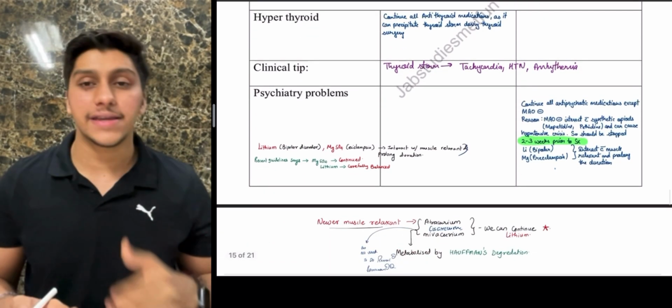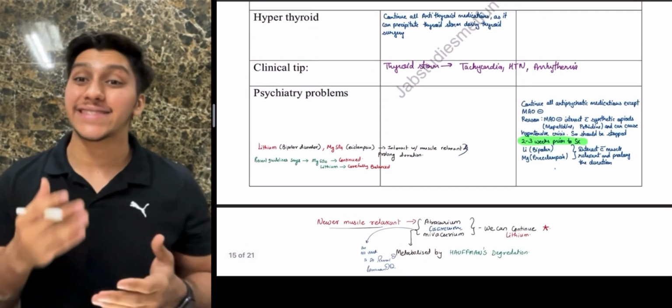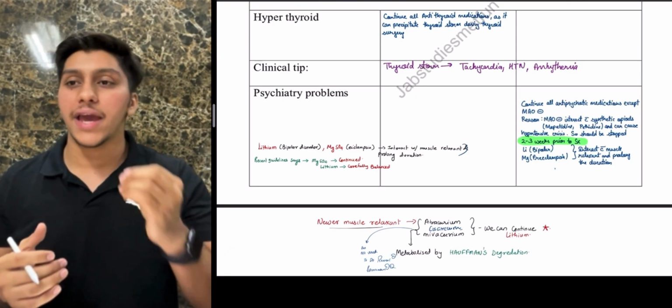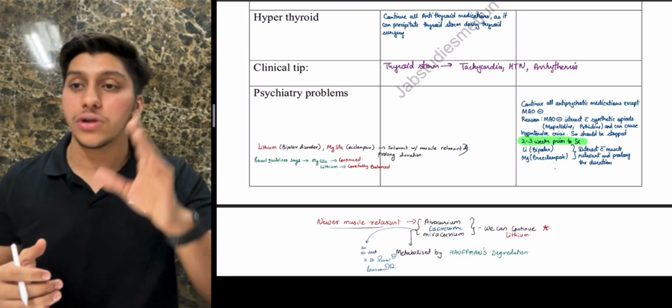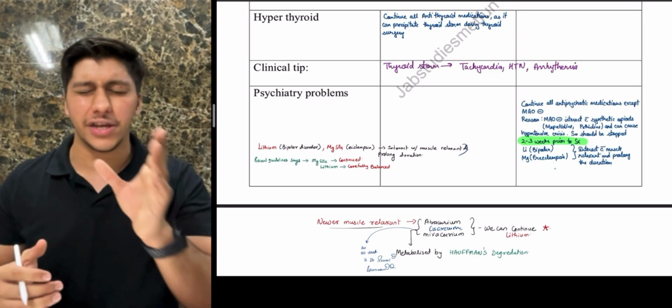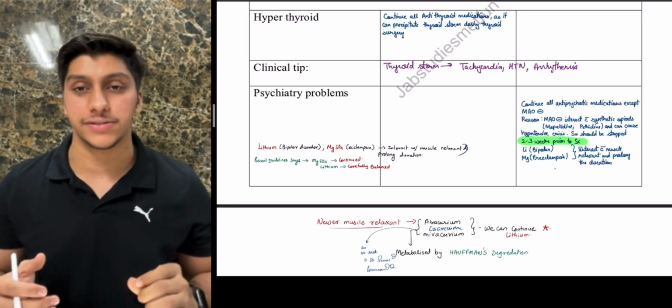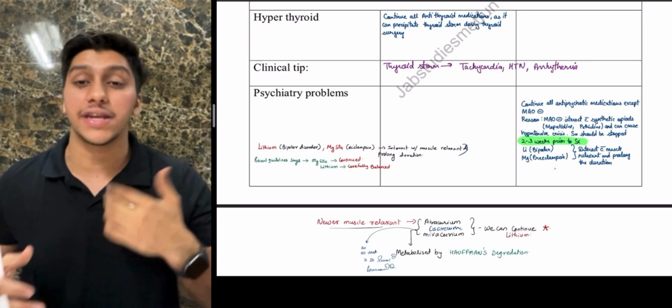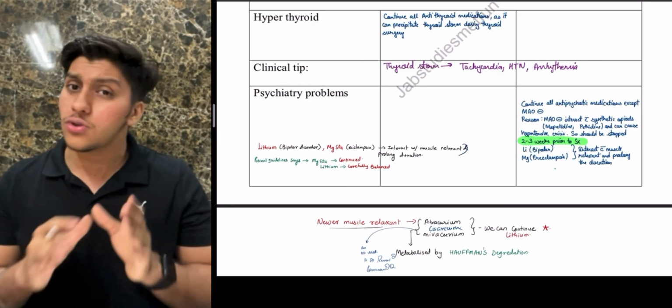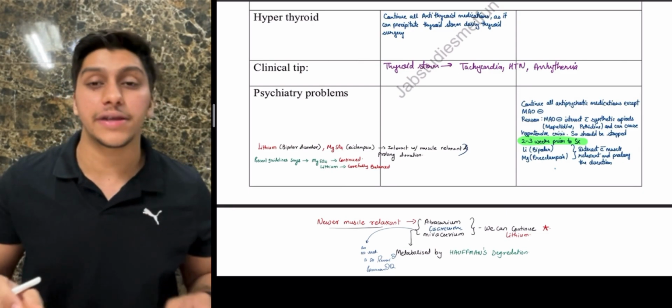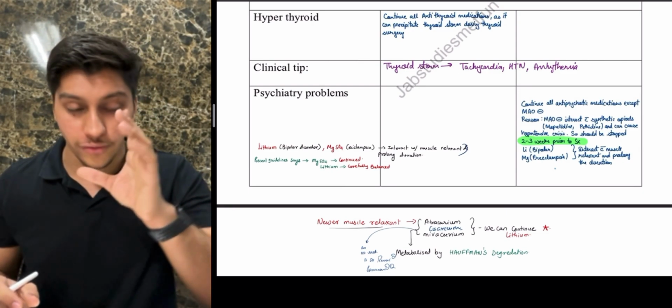Okay. Next thing is, if a patient is on any antipsychotic drugs. Remember, guys, antipsychotic drugs should be continued till the day of surgery, except for MAO inhibitors. Why continue antipsychotics? What if the patient has an anxiety attack just prior to it? That's why you have to continue. But MAO inhibitors are the ones which you have to stop. Why?